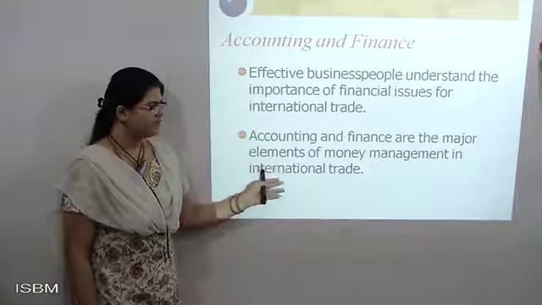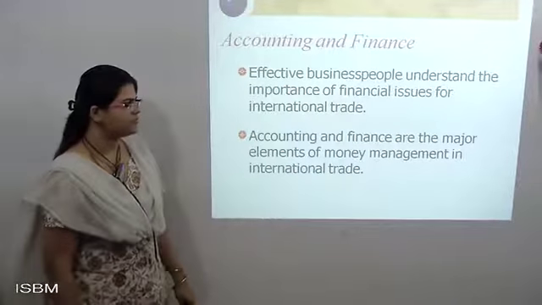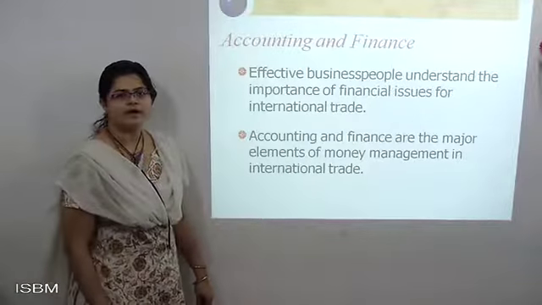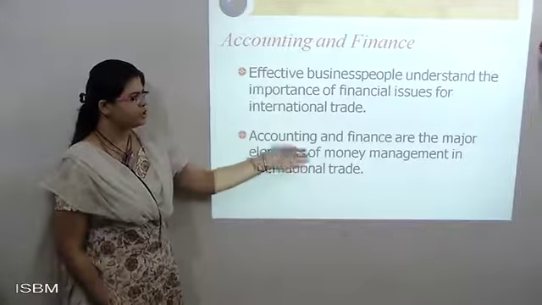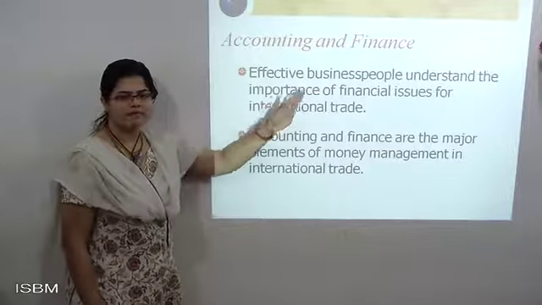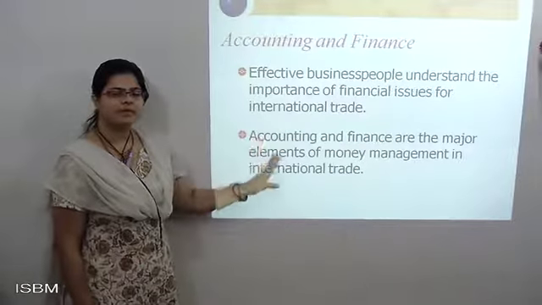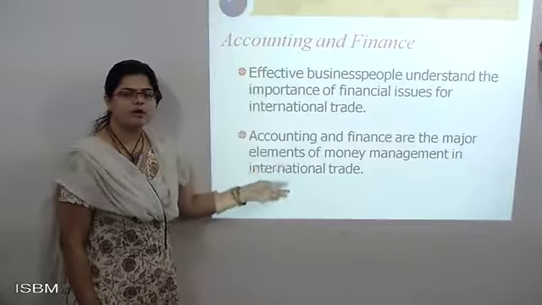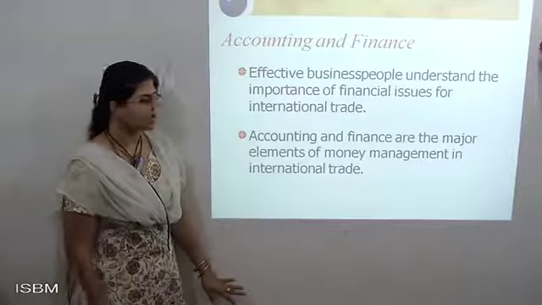So for money management, these are the two major functions, accounting and finance, and with their help the money management of international trading is done. You need to keep a proper balance sheet. Accounting means what is my debit, what is my credit, what has come in, what has gone outside, what are my expenses, and what is my profit. If this is proper, then I can manage my international trading business accordingly.